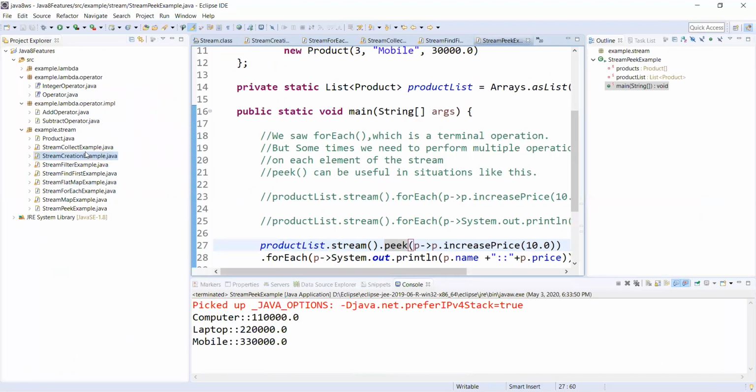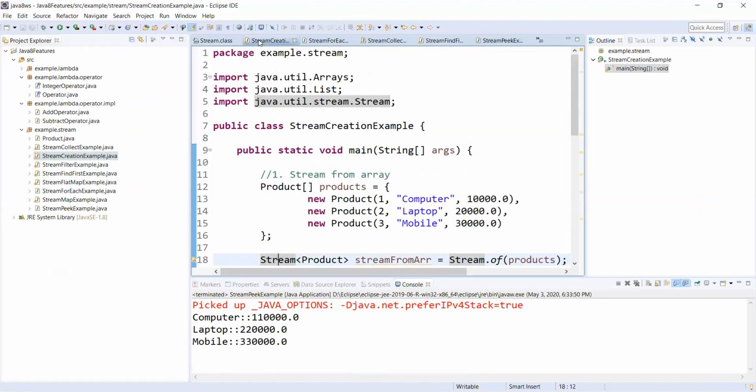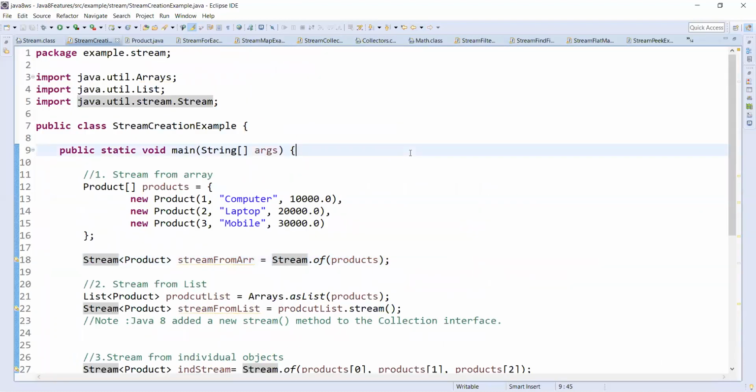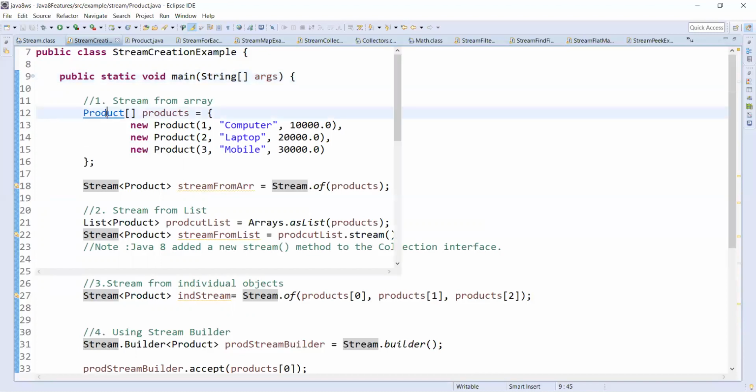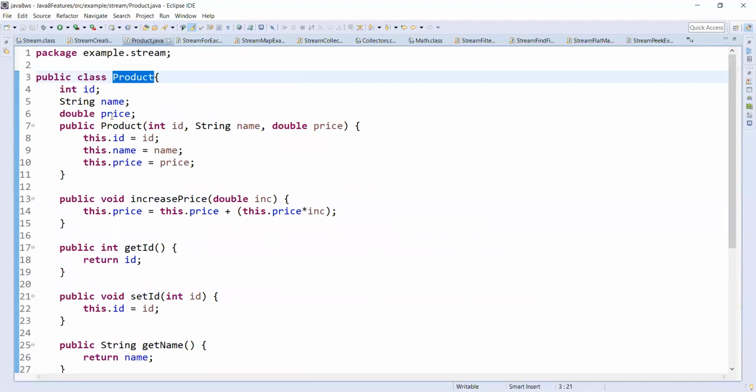How can we create streams? For all these examples, I'm using a Product class which has ID, name, and price. The ID is the product ID, then product name and product price.